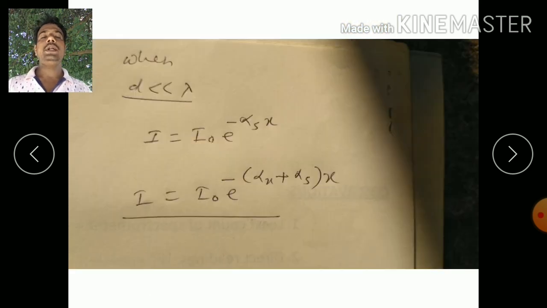Now, what will happen if the size of the object is less than the wavelength of light? In that case, we say that light is scattered. There is also a loss of energy. When the size of the object is less than the wavelength, there is also a reduction in intensity of the incoming radiation or incoming light. So for that, a similar formula can be obtained, that is I is equal to I0 e raised to minus alpha s into x. This alpha s is called the scattering coefficient.